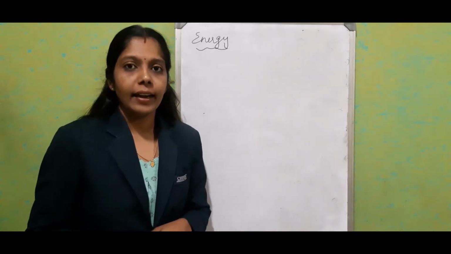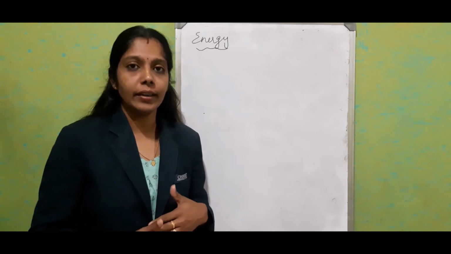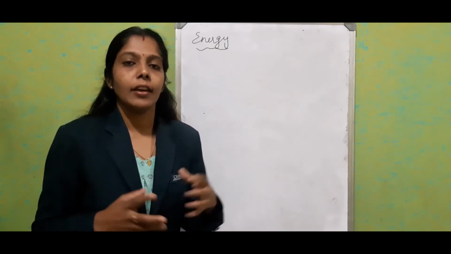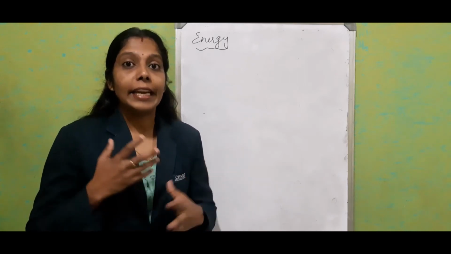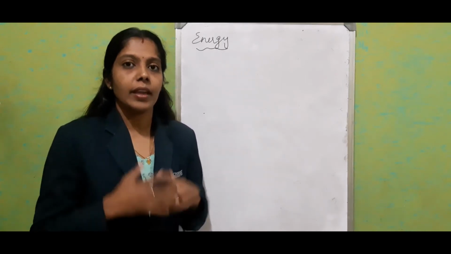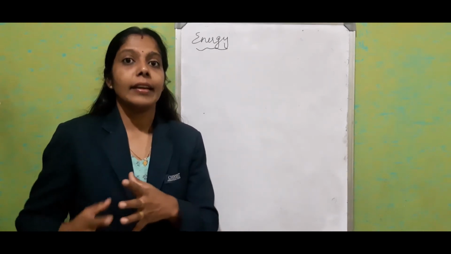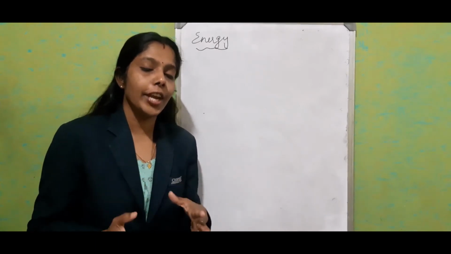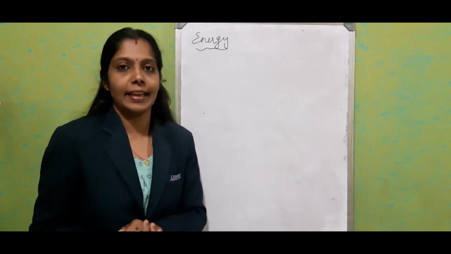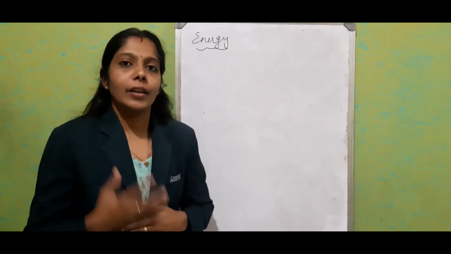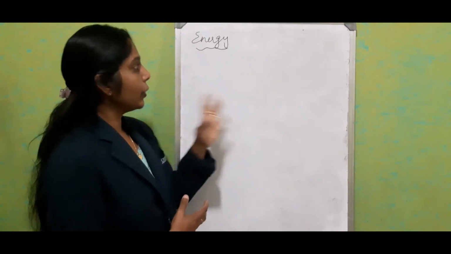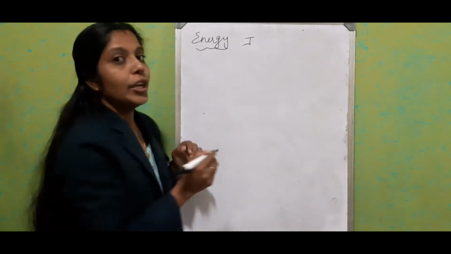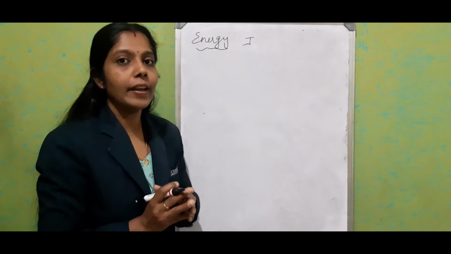Or we can say that if work done on an object makes any movement, position change or shape change, it possesses energy. If work is done on an object and it makes a change in its position, shape or size, it possesses energy. When we see the unit of this energy, it is joule. Joule is the SI unit of energy.